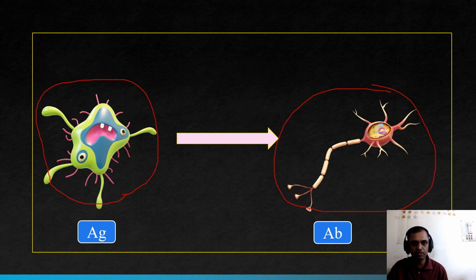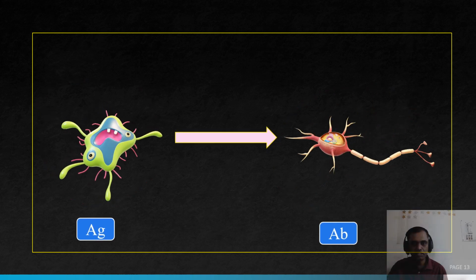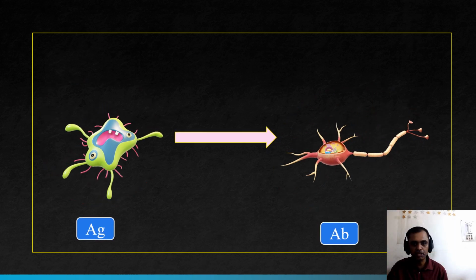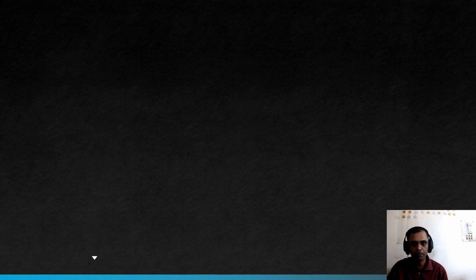The antigen should help production of antibody and should react with that antibody. That is the definition of antigens.